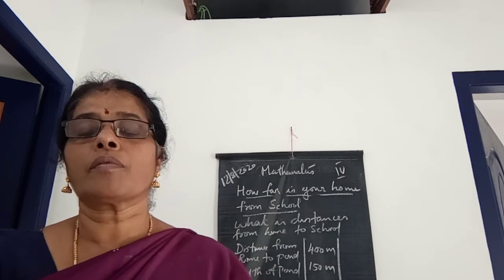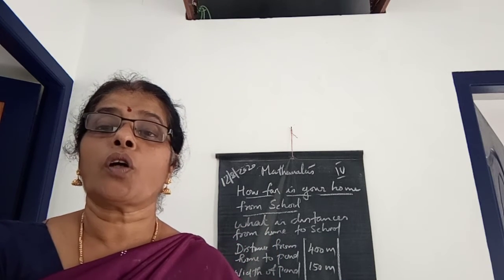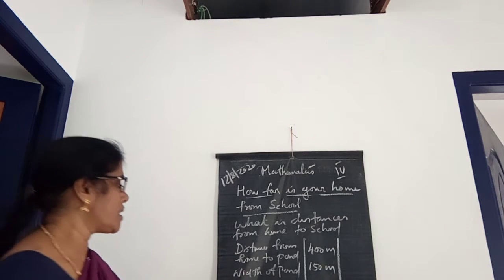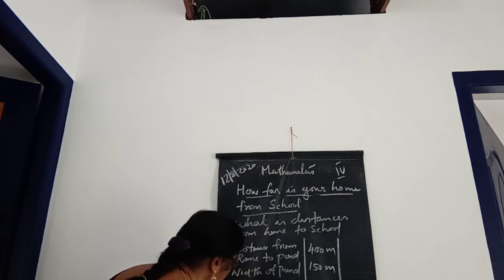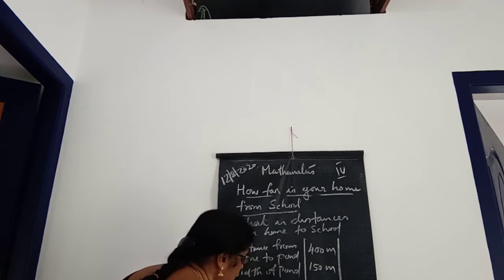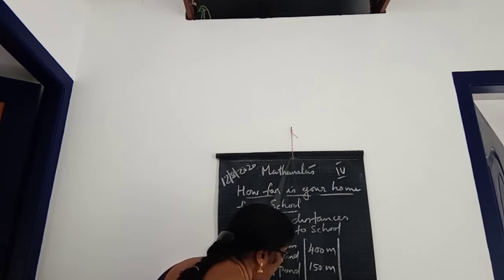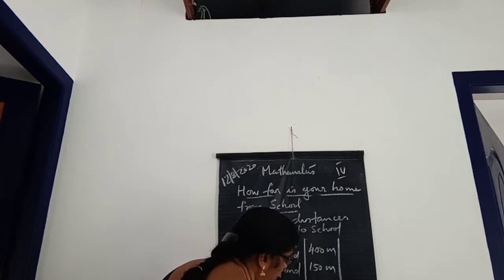So you want to find out the total distance from home to school, isn't it? Total distance means you want to add those distances. Okay, total distance from home to school is 400 plus 150 plus 350 plus 40.